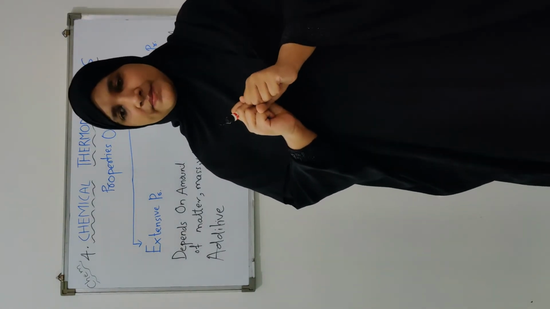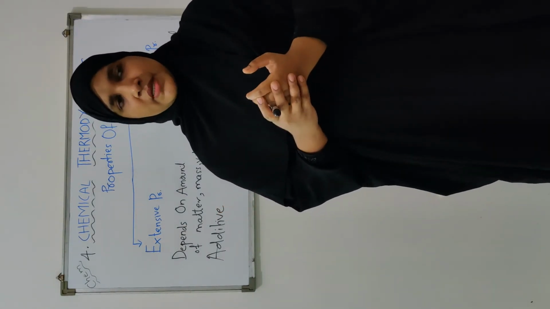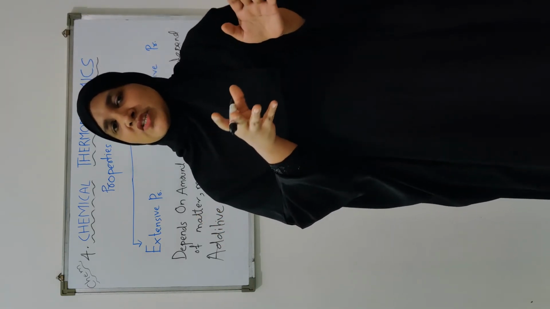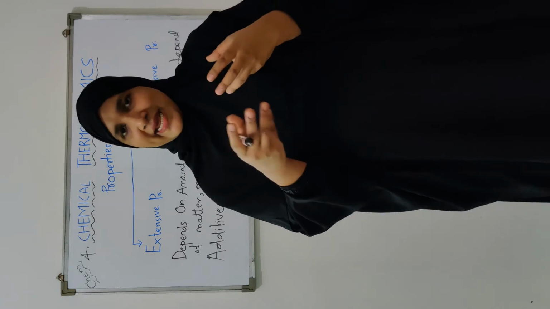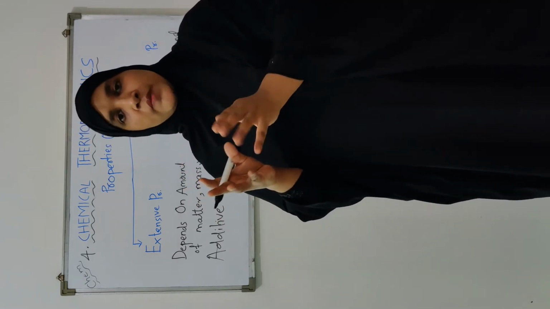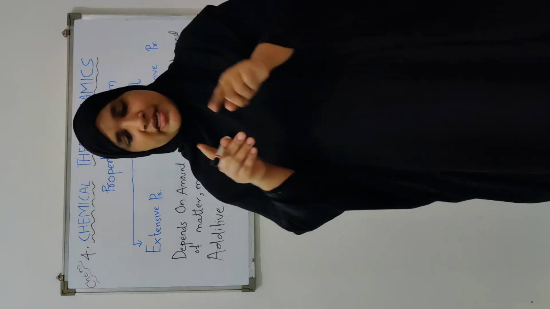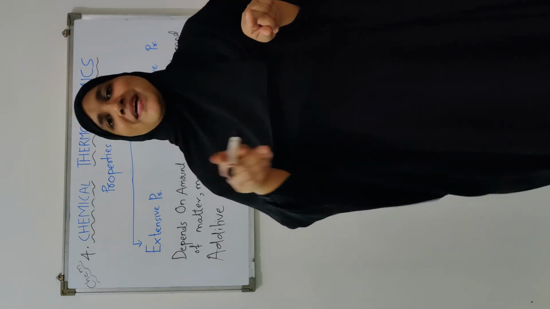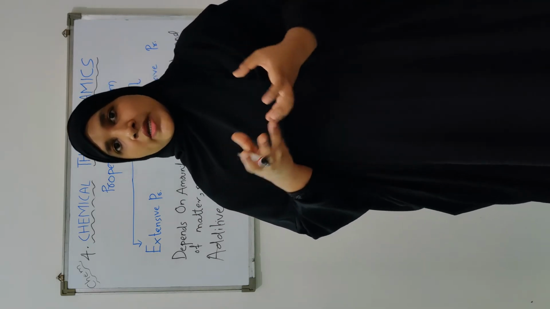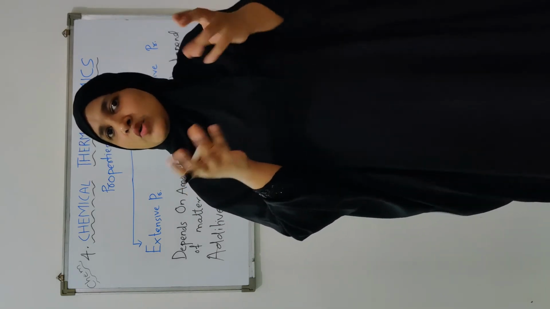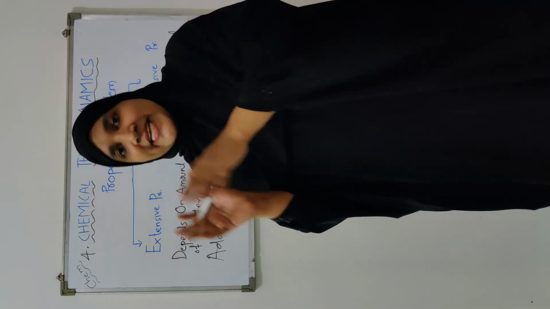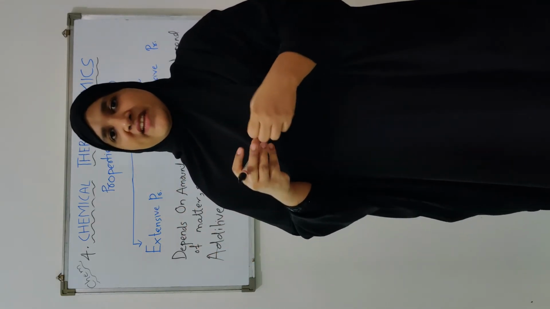For example, suppose you have a system made up of two different components. The mass of one component is X and the mass of the other component is Y. Now what would be the total mass of the system? It would be X plus Y. So how have we obtained that total mass? By adding the two parts of the system. Okay. So extensive properties are additive in nature.